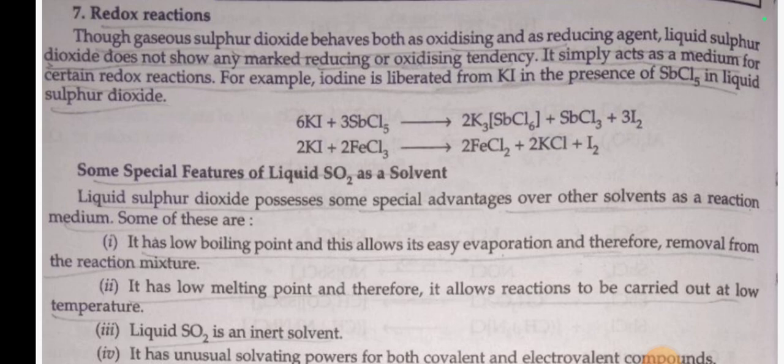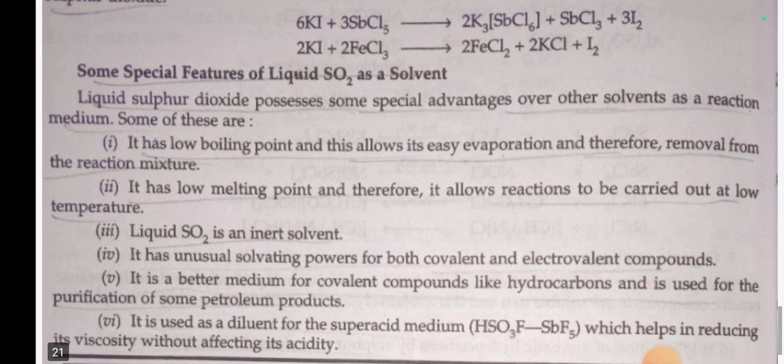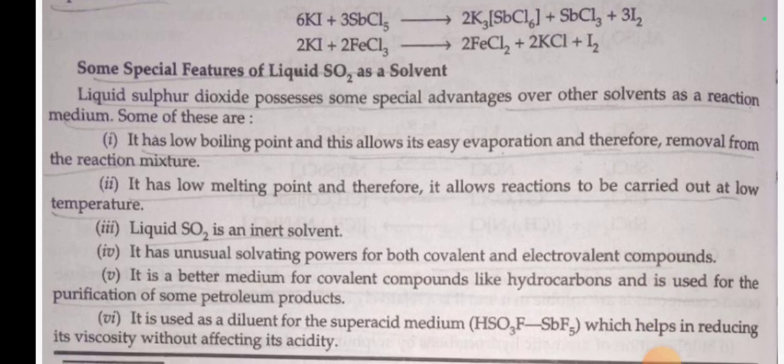For example, iodine is liberated from KI in the presence of SbCl5 in liquid sulfur dioxide. 6KI plus 3SbCl5 gives 2K3SbCl6 plus SbCl3 plus 3I2. 2KI plus 2FeCl3 gives 2FeCl2 plus 2KCl plus I2. Some special features of liquid SO2 as a solvent. Liquid sulfur dioxide possesses some special advantages over other solvents as a reaction medium.